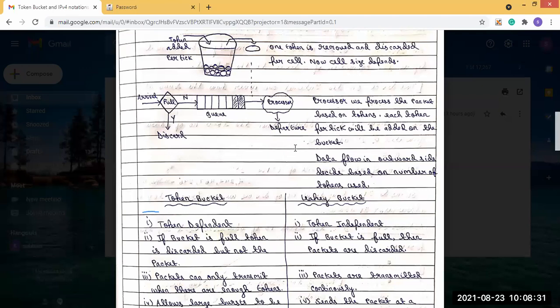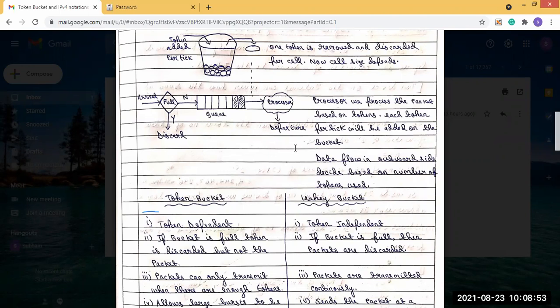But in the case of token bucket, what have we stored in the bucket? In the bucket, we have stored the tokens. And when a packet is processed, a token is discarded with this packet, because with a packet, a token is attached. So this is the concept of the token bucket and leaky bucket.